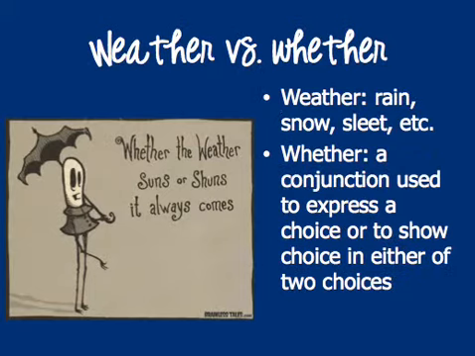Weather and whether. Weather, W-E-A-T-H-E-R, is what we see outside, rain, snow, sleet, etc. Whereas whether, W-H-E-T-H-E-R, is a conjunction that's used to express a choice or to show truth in either of two choices.